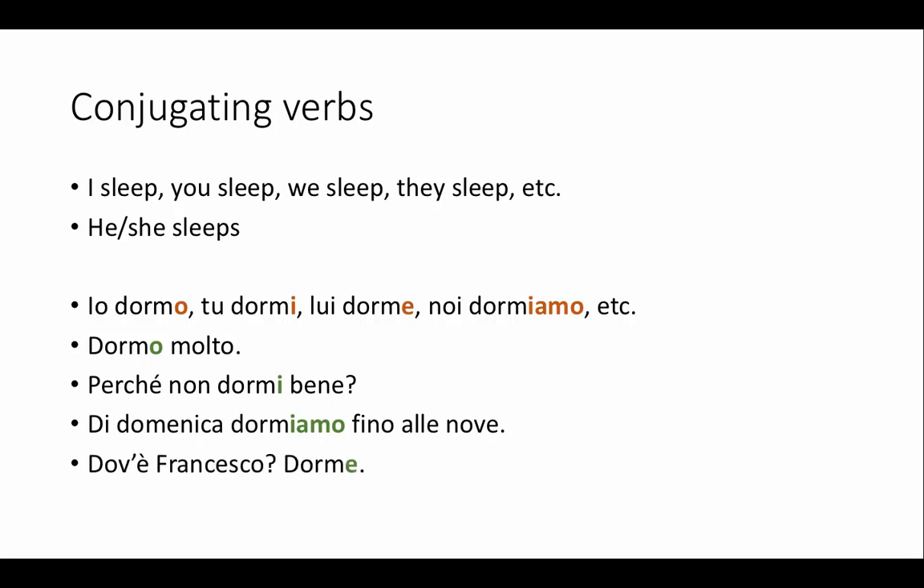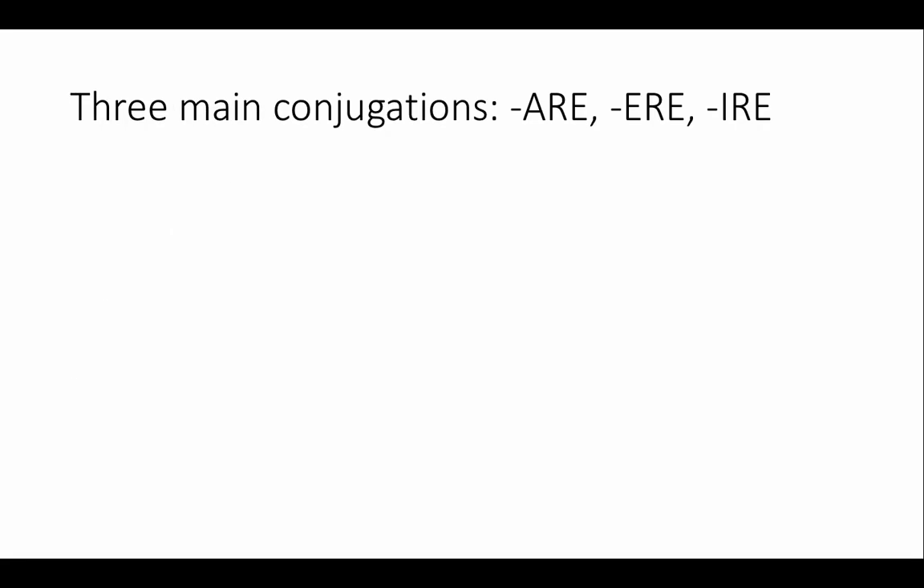Dov'è Francesco? Where is Francesco? Dorme. So dorme, because I'm referring to Francesco, I know that I'm talking about him. If it's unclear whether it's a he or a she, I should specify that. And maybe in that case, I do want to list the pronoun and say lui dorme versus lei dorme if it's not clear.